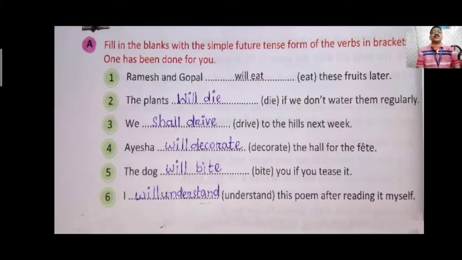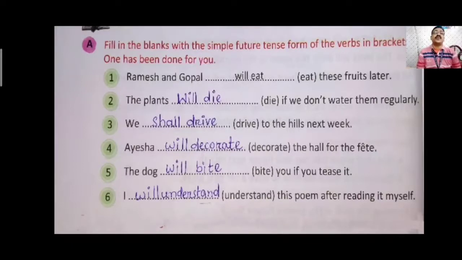Fill in the blanks with the simple future tense form of the verb given in the bracket. Ramesh and Gopal dash bracket eat these fruits later. Future tense will be will eat. Ramesh and Gopal will eat these fruits later. Question number 2. The plants dash bracket die if we don't water them regularly. Will die. The plants will die if we don't water them regularly.